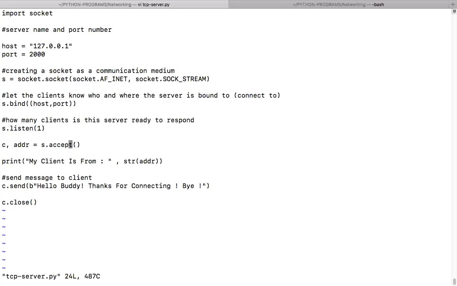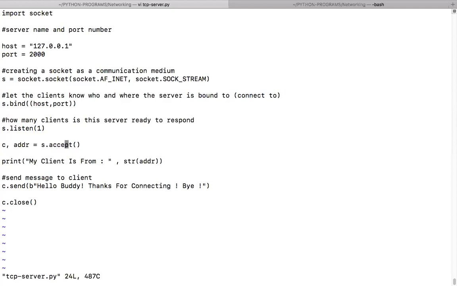What is the next thing? Accept. c, addr = s.accept(). This is the accept function, correct? The server will block at accept. Remember the picture I gave you yesterday of the TCP server and client. The server will block at accept because it is waiting for the client to connect. Once the client connects, it will know to which client it wants to make the connection.